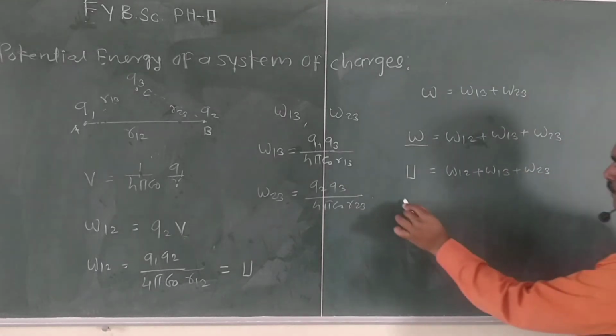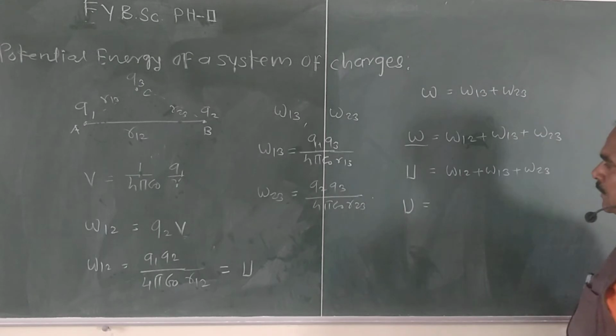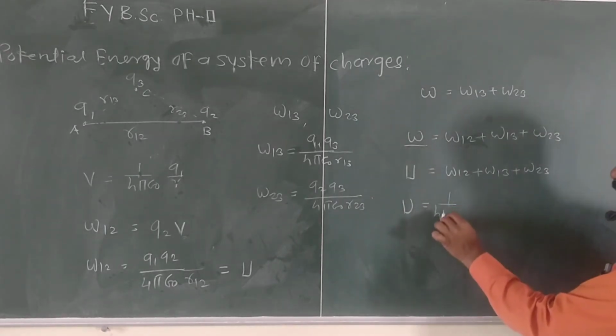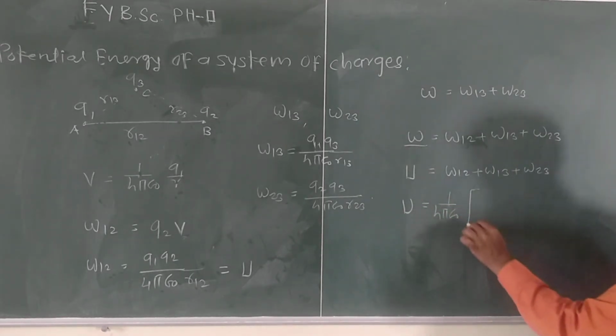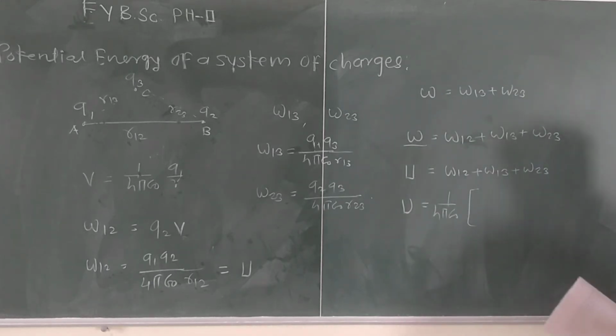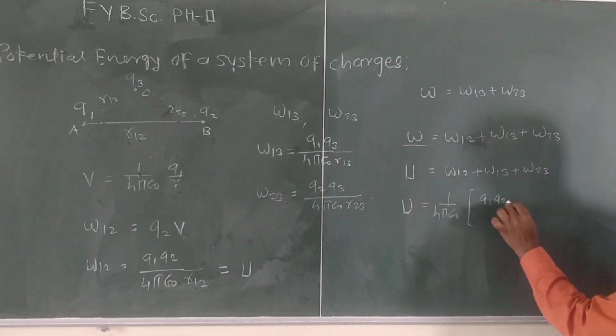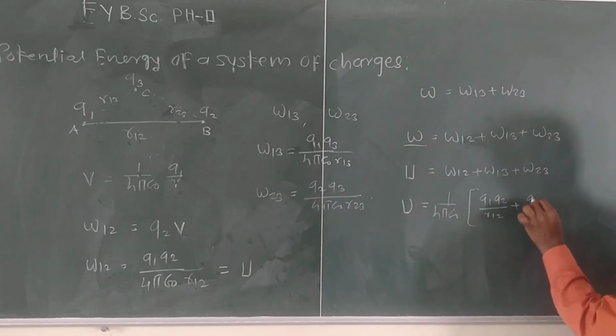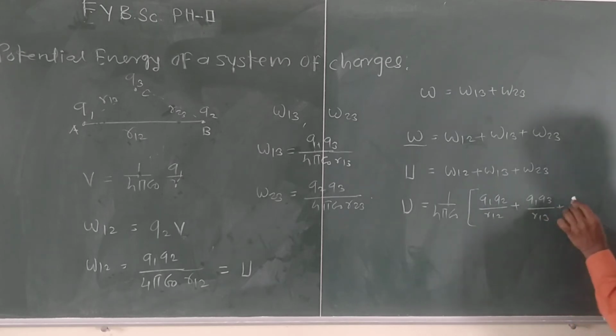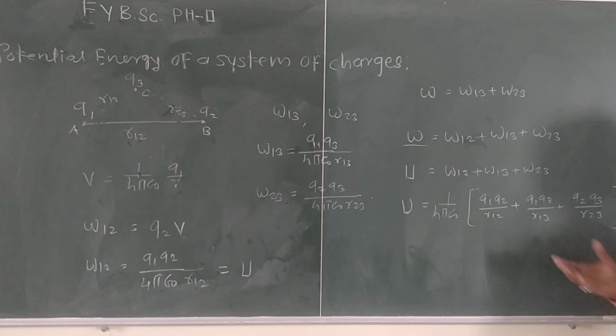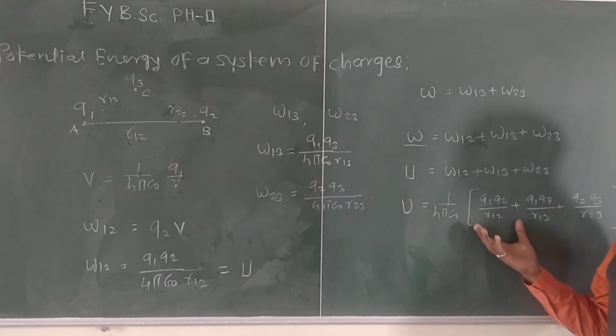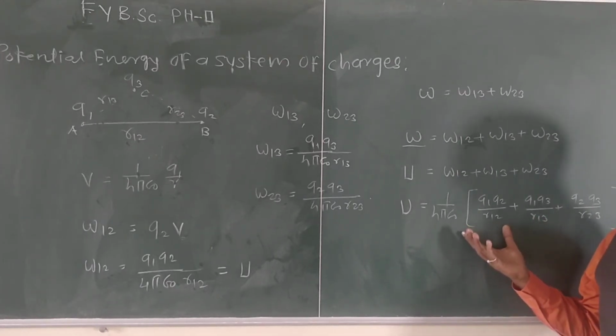Right? So substituting the values, we write 1 by 4 pi epsilon naught common, and in bracket we write Q1 Q2 upon R12 plus Q1 Q3 upon R13 plus Q2 Q3 upon R23. So this is the total potential energy of the system of charges.